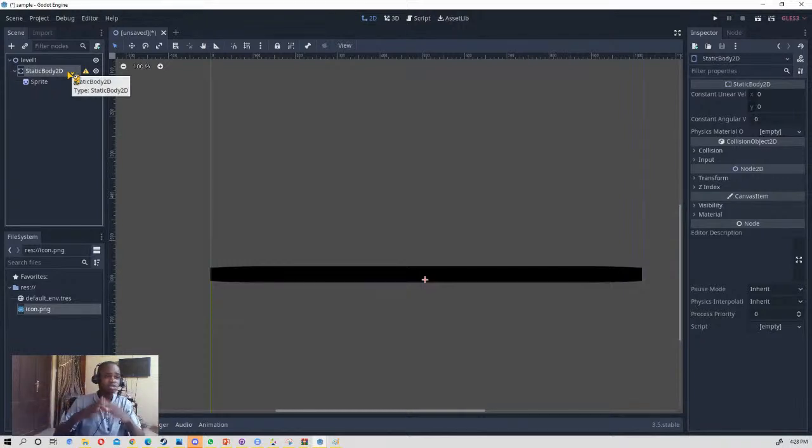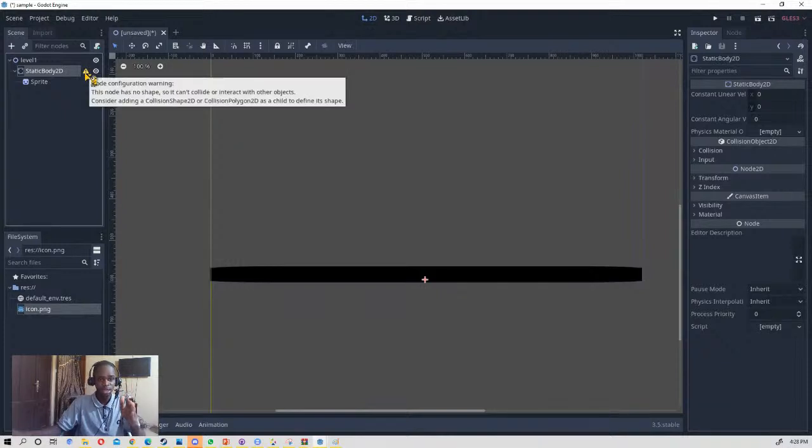Another thing that you need to add: as you can see, there is an error telling you that the node has no shape. If you go back to the past, we remember while we were kids, we thought that matter is anything that has shape and occupies space. So currently, this wall that you made does not have a shape, so it's not matter. This is why it is complaining.